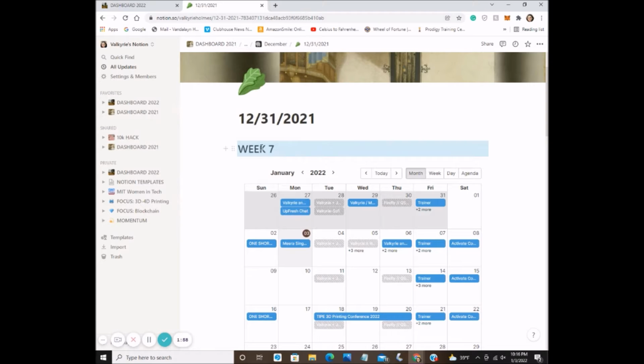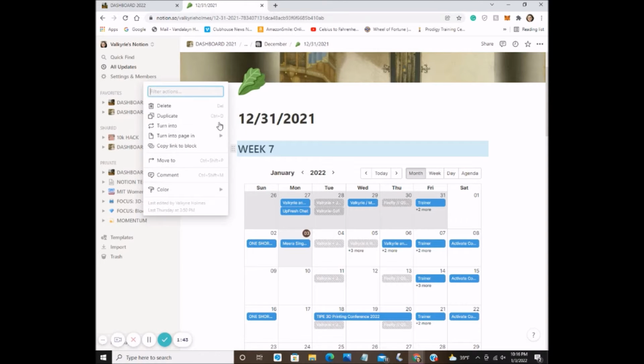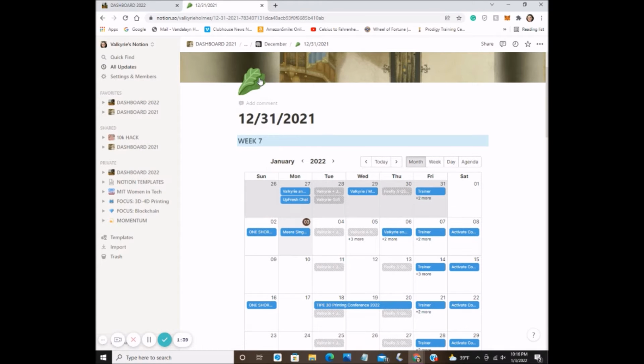But what you do is you click on this little dragging icon, these 6 dots, 3 in a row, and you can change this into whatever you want. So you can turn it into different headers. So that changes basically the size of what this is. If I can do that right, so it'll change it.